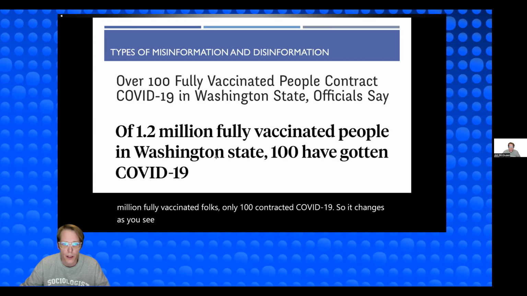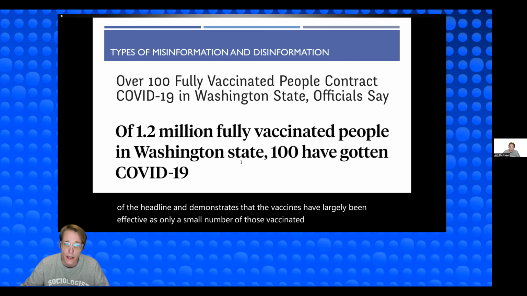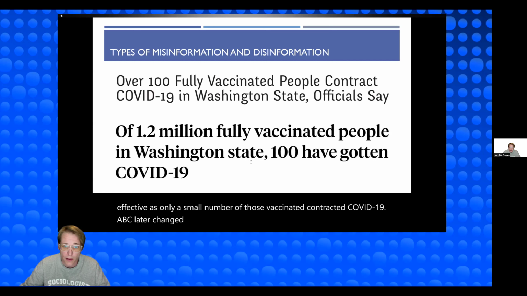When this additional information is added, it changes the tone of the headline and demonstrates that the vaccines have largely been effective, as only a small number of those vaccinated contracted COVID-19. ABC later changed the headline to make the context of the article clear. This is an example of why it's important to understand the context surrounding the information that we are consuming.